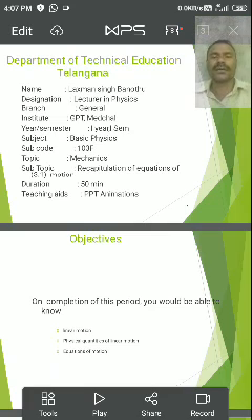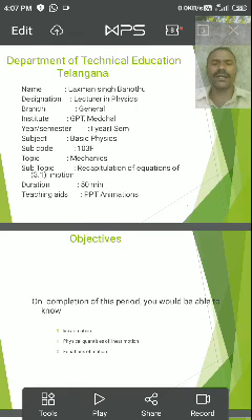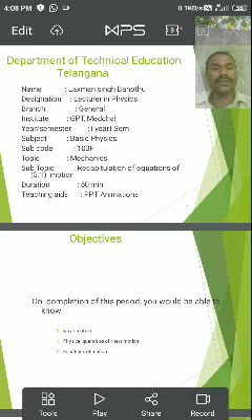Rectilinear motion means the body is moving along a horizontal straight line, that is, the body is making an angle theta equal to 0 degrees. If the body is moving along the vertical direction, the body is making an angle theta equal to 90 degrees with respect to the ground surface or horizontal surface like the earth surface, and this is called vertical motion. Horizontal motion means the body is moving only along the horizontal direction, where the angle of projection is equal to 0 degrees with respect to the horizontal surface.